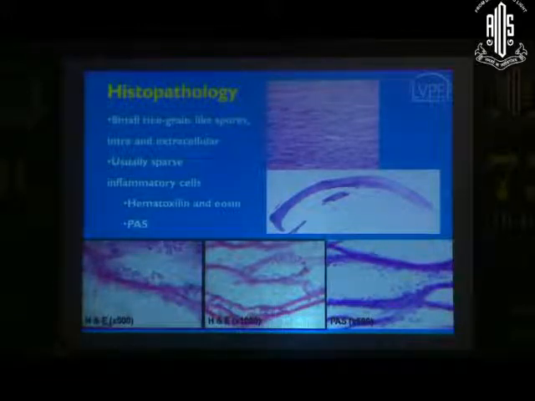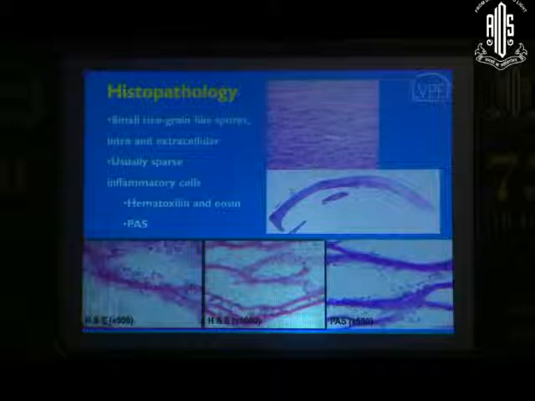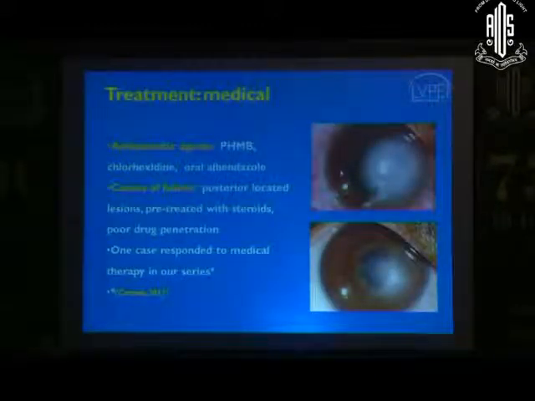So those of our microbiologists who are trained in systemic microbiology see this organism all the time. What about histopathology? Again, luckily it's very hallmark. It has typical rice grain-like spores located both within the cells and around the cells. That's what you're seeing, these small rice grain-like particles, which are seen on both routine stains as well as special stains. In fact, with special stains it can look very pretty, with all these microsporidial spores lying within the layers of the cornea. And what is the treatment?